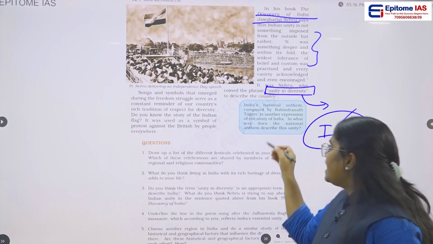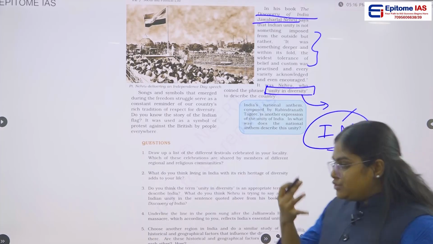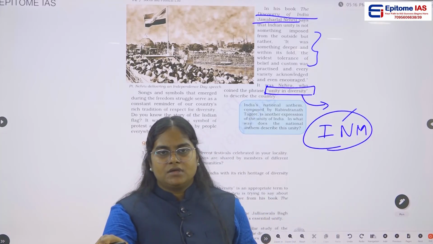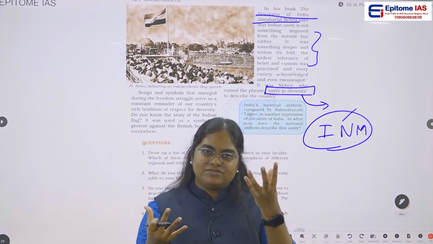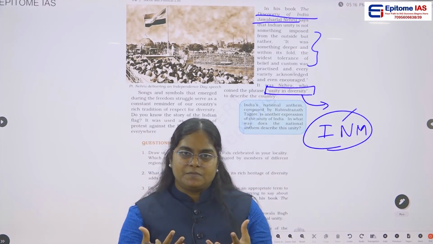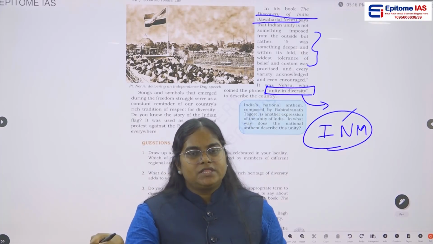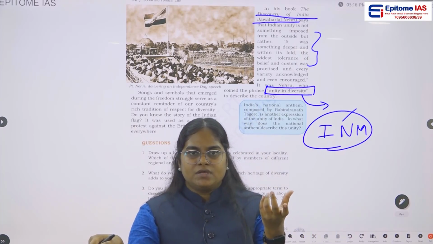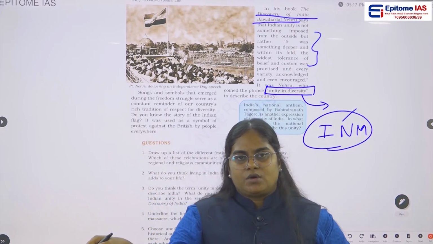For example, the national anthem also talks about the unity of India. Okay, so with that, we have completed this chapter. In this chapter, we learned about what diversity is, how diversity is different from inequality, how diversity is very special, and what the context of India is, what sort of diversity we have. Then we also learned about the reasons for this diversity. So all these things we read about.